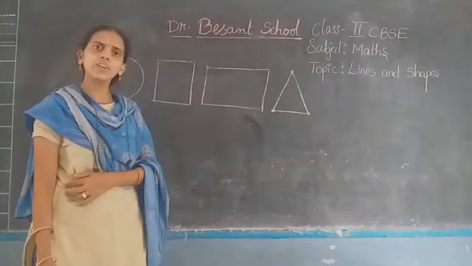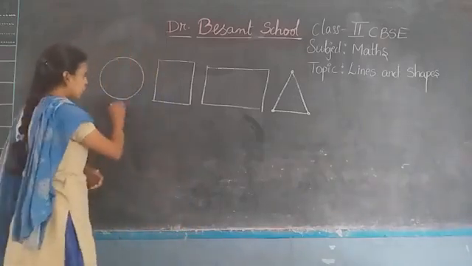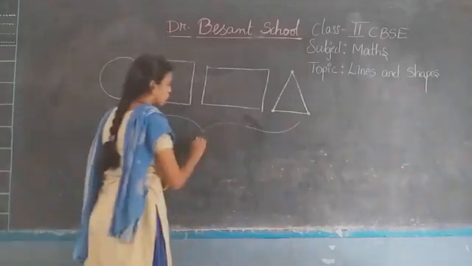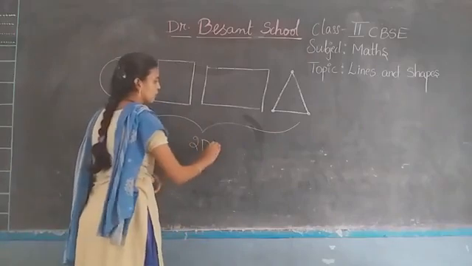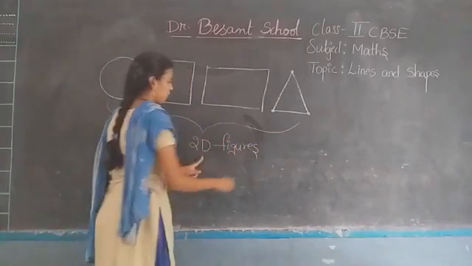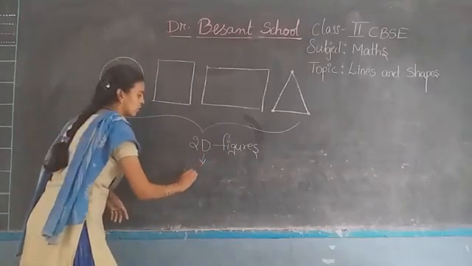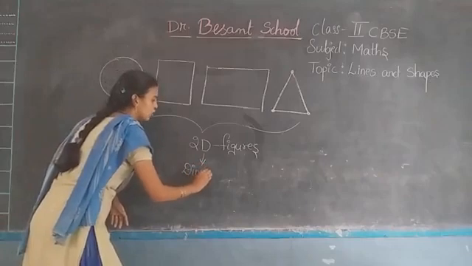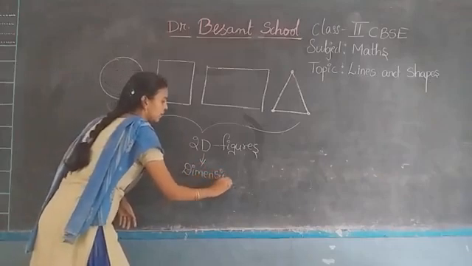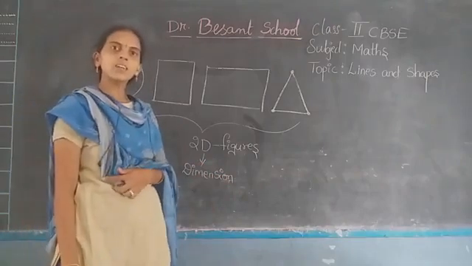What figures, children? We call them two-dimensional figures. In short, we call them 2D figures. So what is D here? D is nothing but dimension. So what is dimension, children?